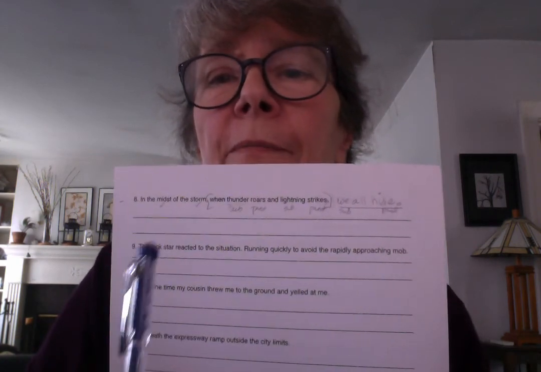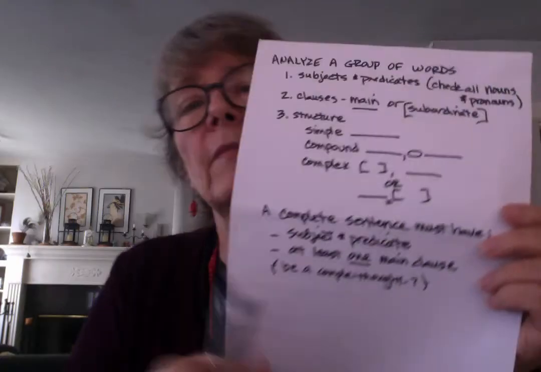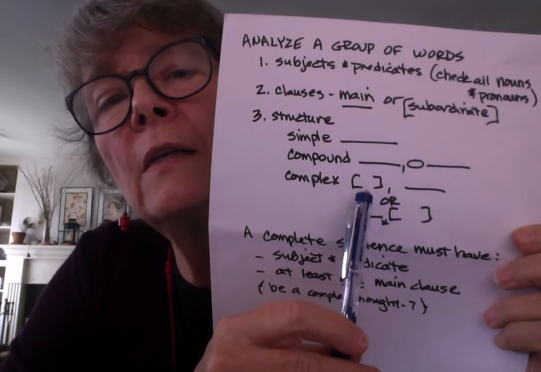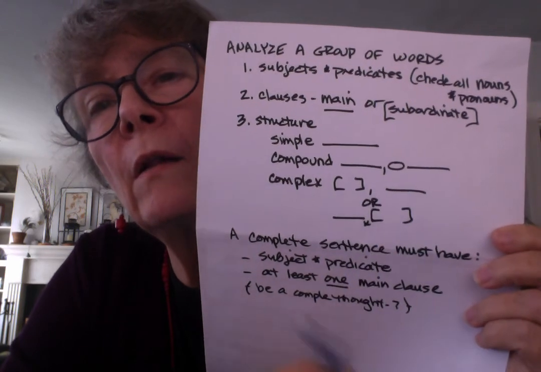What do? We hide. That's a predicate. We all hide. That's a main clause because it can be a sentence all by itself. If I add that, now I have a complete sentence because I have a subordinate clause and a main clause. That's one of our sentence designs: subordinate clause, main clause. So it's a complete sentence.